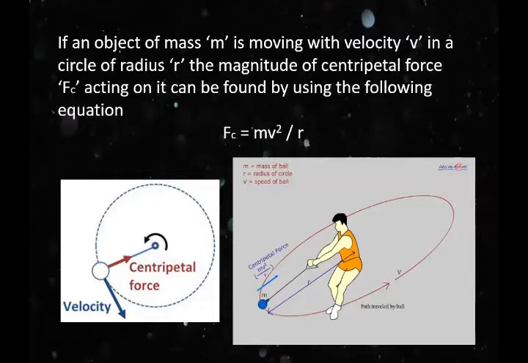And the third thing on which the centripetal force depends is the radius of the circle, r.